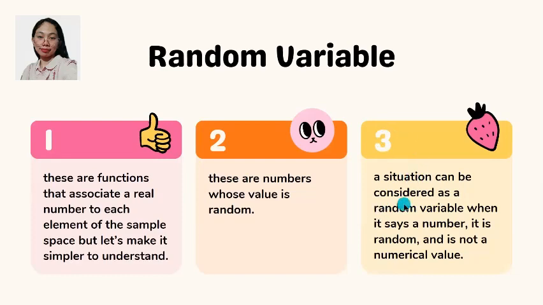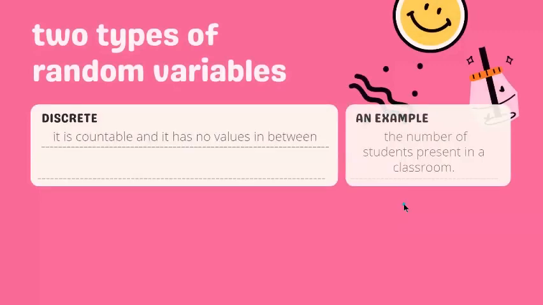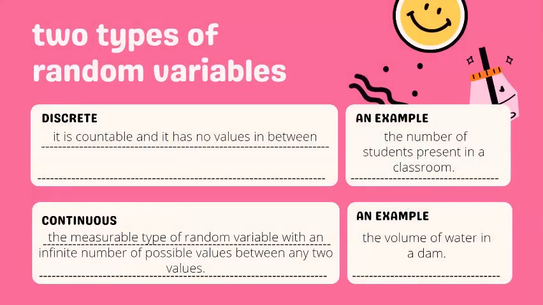Now, let's talk about two types of random variable. The first type is called discrete. When we say that a random variable is discrete, it means it is countable. It has no values in between them.